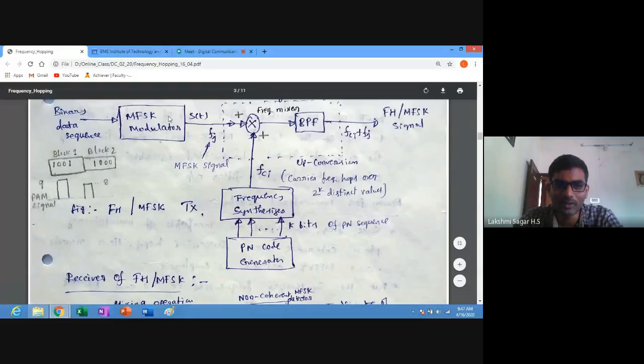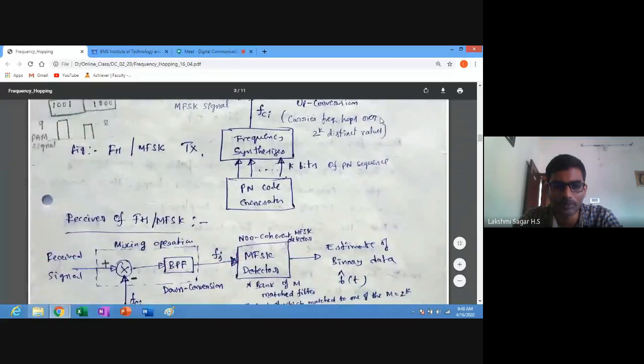In the MFSK modulator, if k is equal to 4, in block 1, if it is 1001, the corresponding amplitude pulse will be generated using the PAM. In block 2, if it is 1000, which is 8, the corresponding pulse with that amplitude level will be generated using the PAM. So it generates a frequency hopped signal, which is FCI plus FJ. This is the MFSK signal FJ plus FCI. We call it the frequency hop signal.